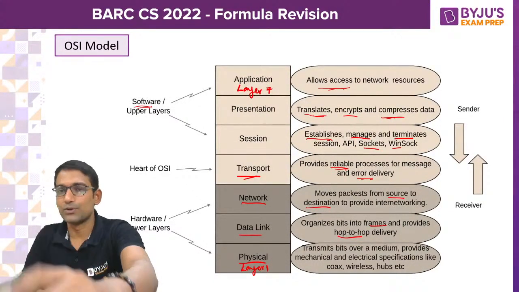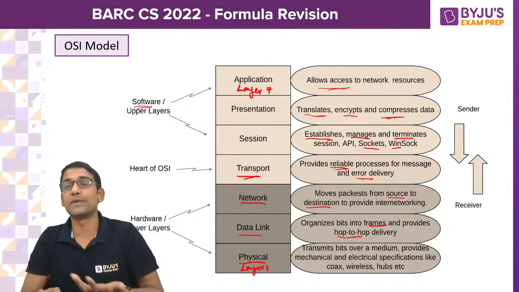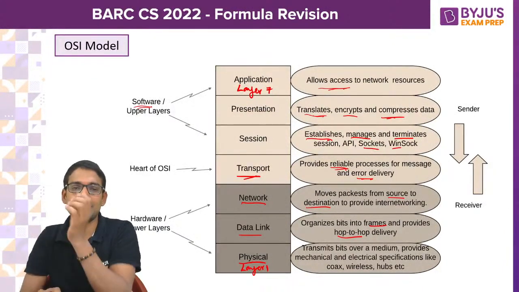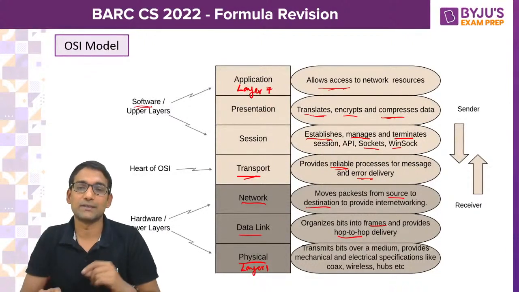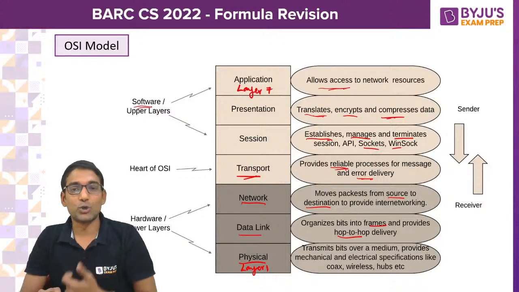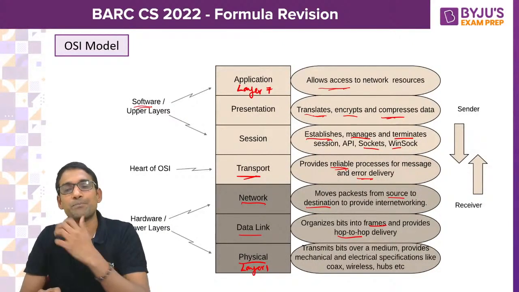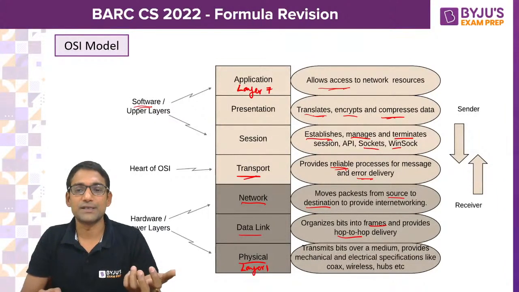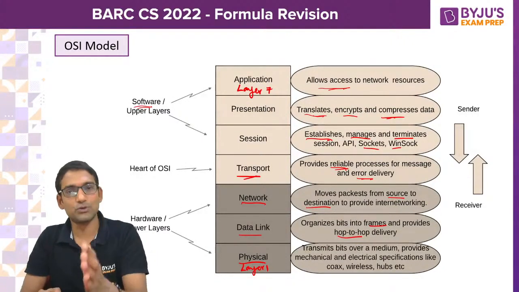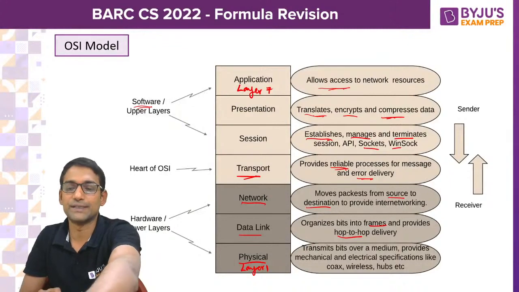You have to revise this OSI model and its functionalities without fail, because there could be a question asking that so-and-so functionality is the responsibility of which layer, like encryption is performed by which layer, or token management is the functionality of which layer, or flow control is the functionality of which layer. In that way we can expect a question in BARC. So please go through the functionalities of each layer once before you go for the exam.